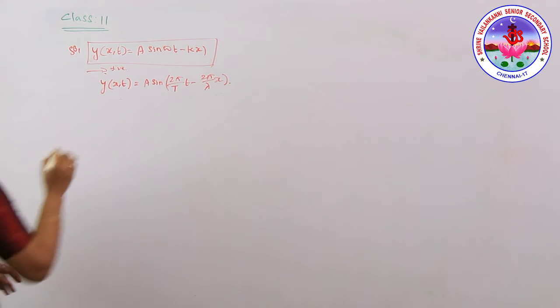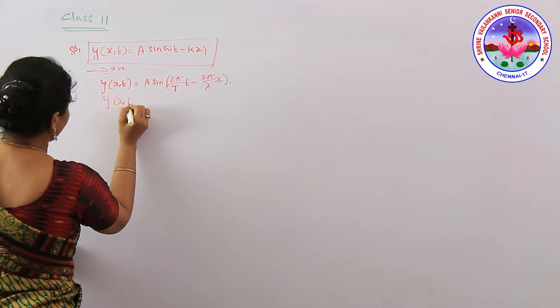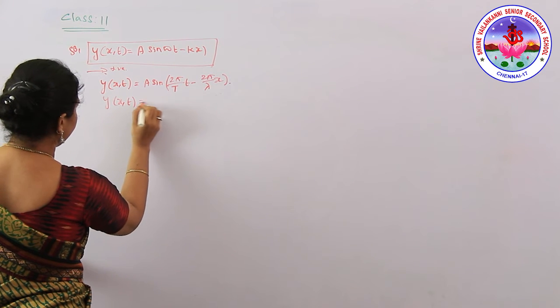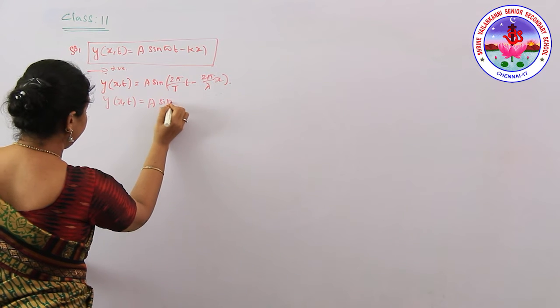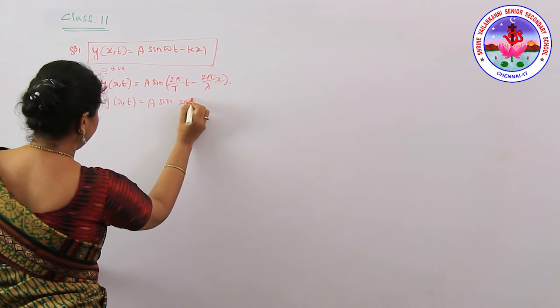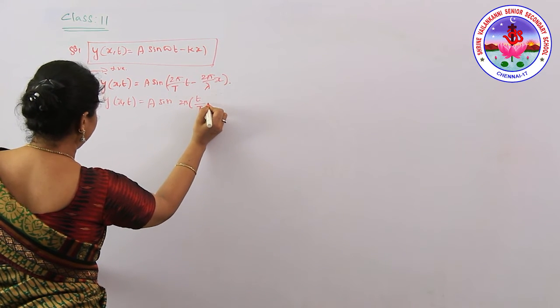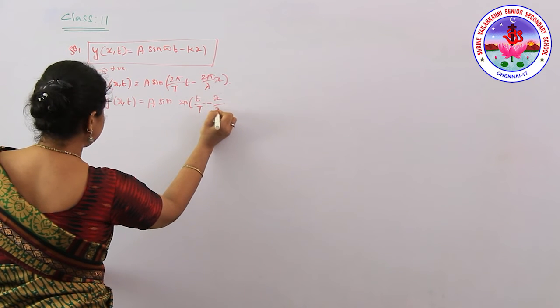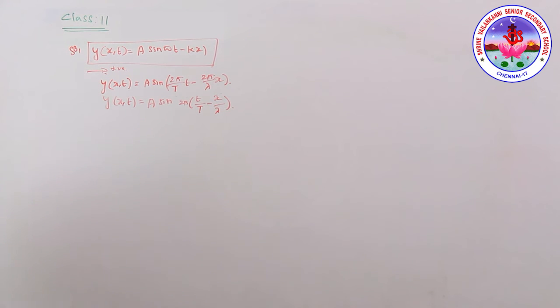Rearranging, y of x, t equals a sine 2 pi into t by T minus x by lambda.